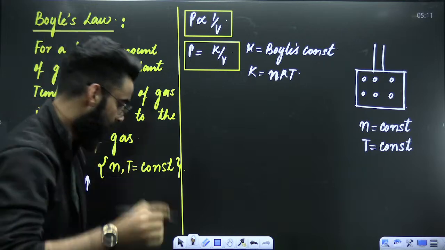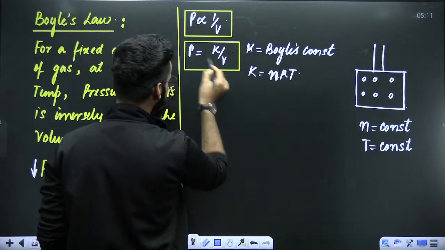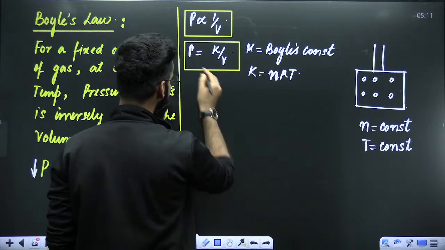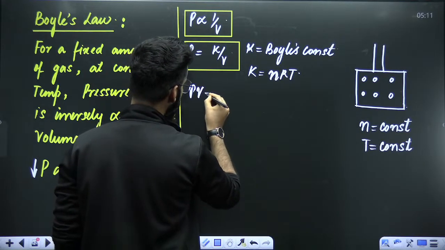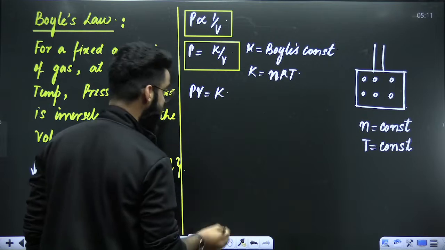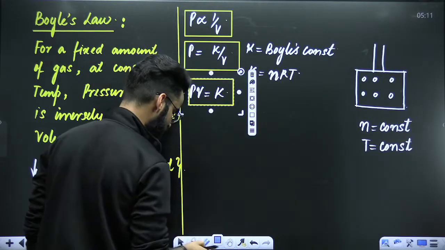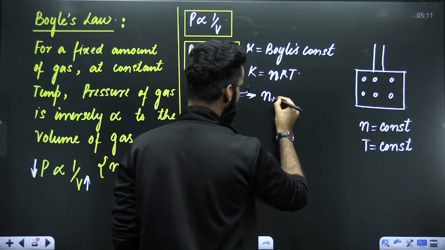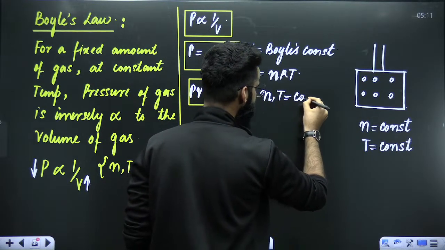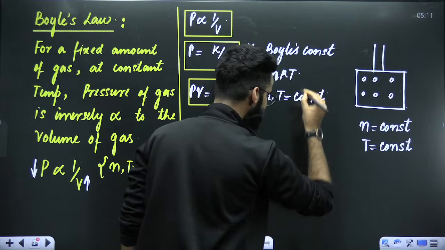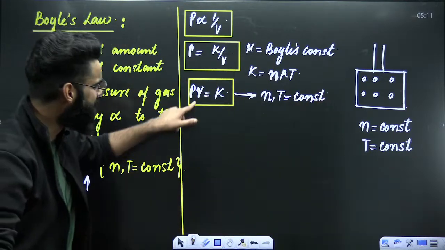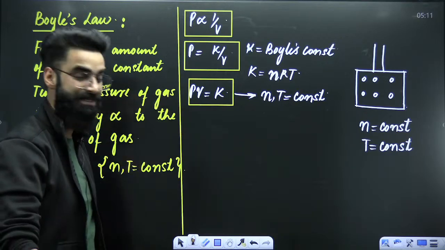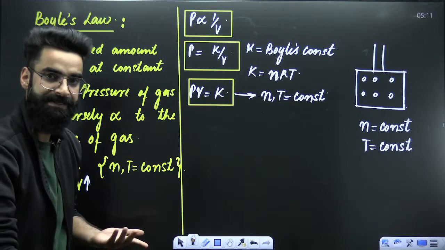Okay, number one. Number two, if I just cross multiply things, I'll say P multiplied by V is equal to constant. And it's only valid when the number of moles and temperature of the gas are kept constant. Correct? There is a significance of this particular equation as well. What does it mean? What does this equation tell us?